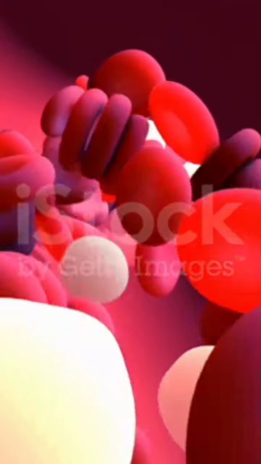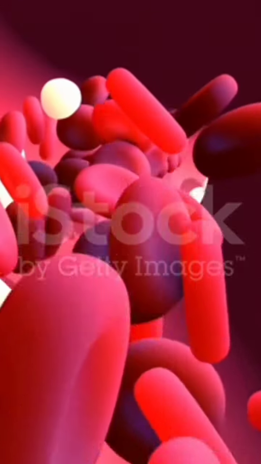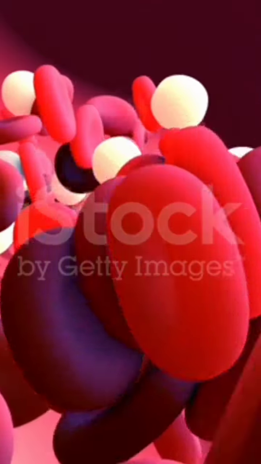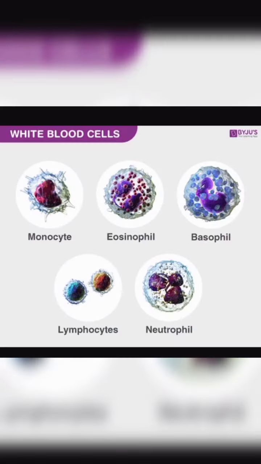Leukocytes. Leukocytes are also known as white blood cells as they are colorless due to lack of hemoglobin. They are nucleated and are relatively lesser in number, which averages 6,000 to 8,000 per cubic mm of blood. Leukocytes are generally short-lived. We have two main categories of WBCs, granulocytes and agranulocytes. Neutrophil, eosinophil and basophil are different types of granulocytes, while lymphocytes and monocytes are the agranulocytes.